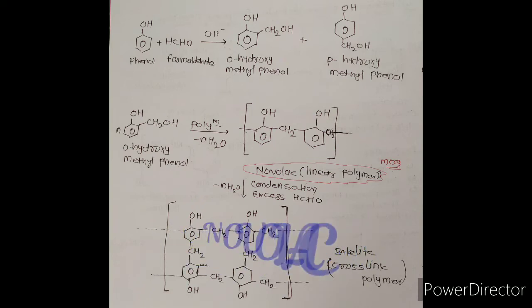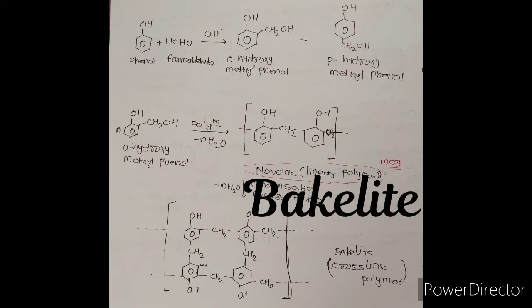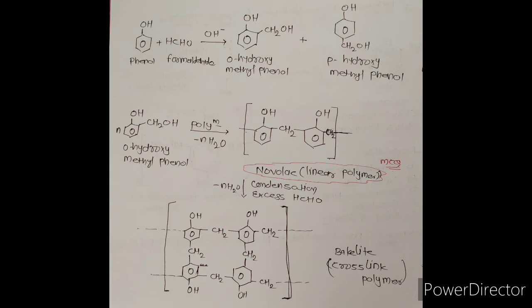And in the third step, that Novolac reacts with an excess amount of formaldehyde, and then it forms bakelite. So the first step is the formation of ortho and para hydroxymethylphenol, the second step is the formation of Novolac, and the third step is the formation of bakelite.